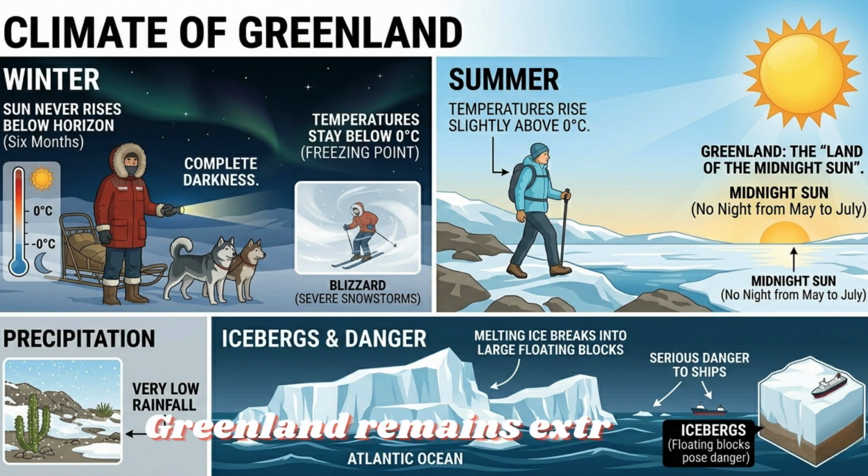Climate. Greenland remains extremely cold throughout the year. During winter, the sun never rises above the horizon, leaving Greenland in complete darkness for 6 months. Temperatures stay below 0 degrees Celsius, freezing point.